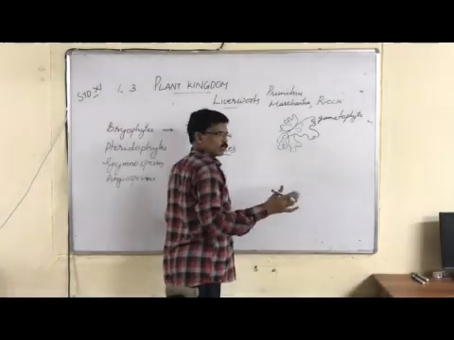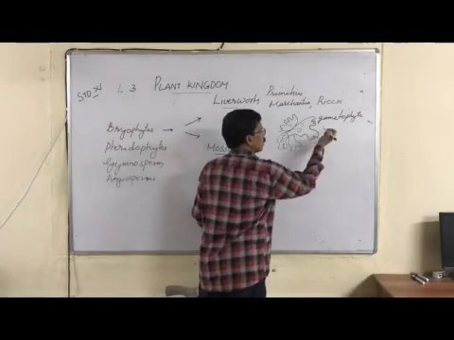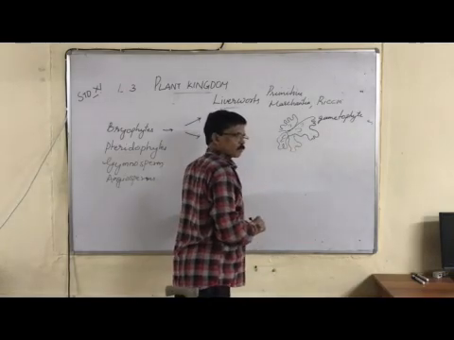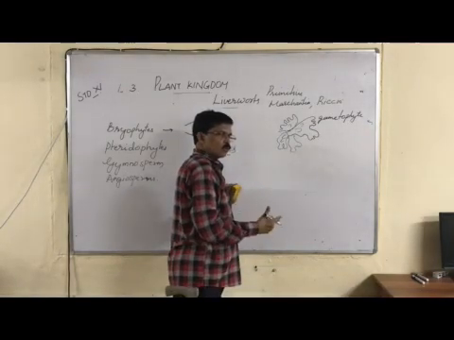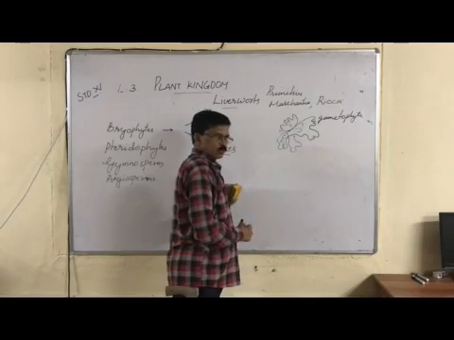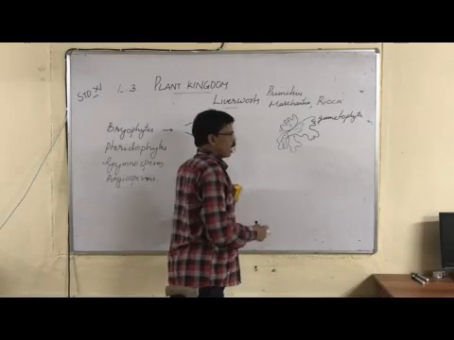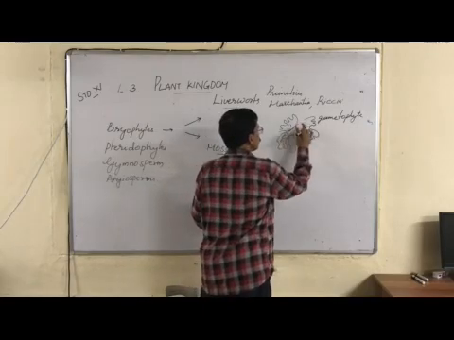Gametophyte produces, as I told you, archegonium and antheridium, which produce male and female gamete. They fuse to form zygote. Zygote grows directly into sporophyte.